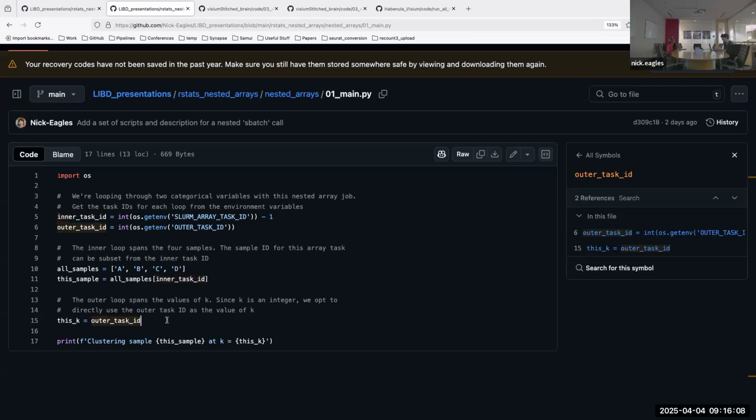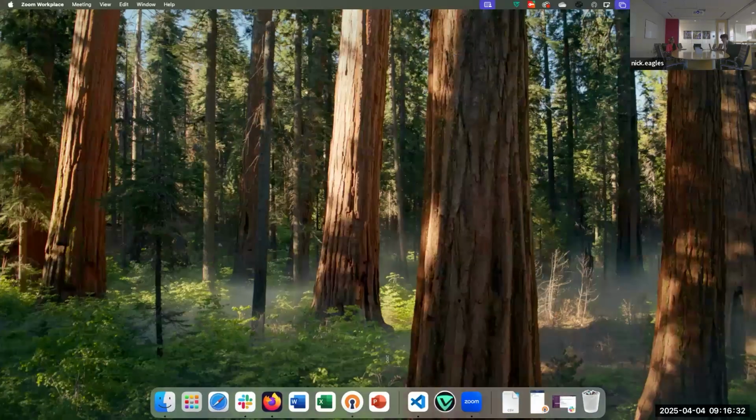So I'm not actually going to show an example of doing clustering, but I'll show actually executing this. We're just basically proving that we did import, that we're accessing the correct sample and the correct value of k that's going to be unique for each task. So I'm going to go ahead and actually run this.